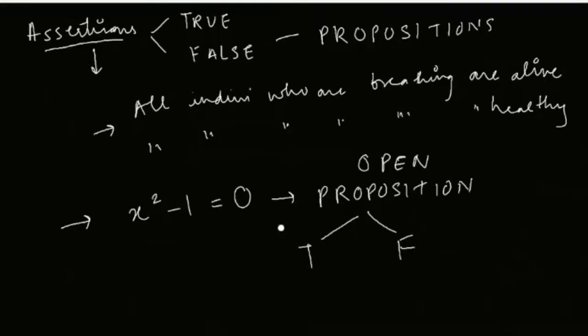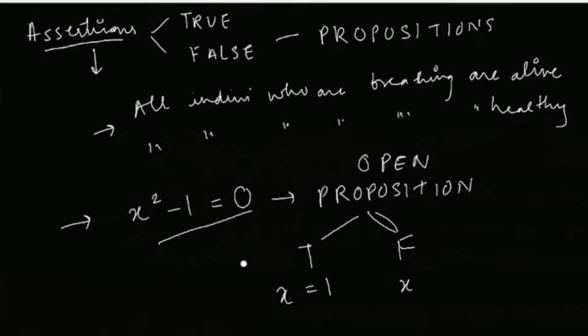So if I say x is equal to 0, then this proposition will become false, right? And if I say x is equal to 1, then this proposition will become true. So in maths, such mathematical statements are called open propositions, because for different values of x, this proposition could either be true or false.